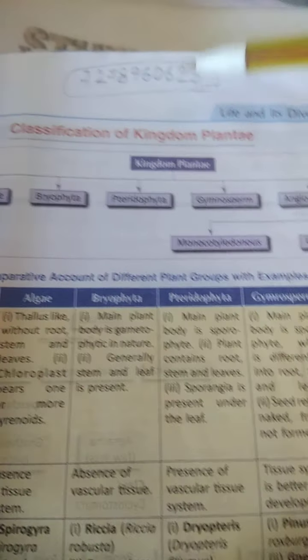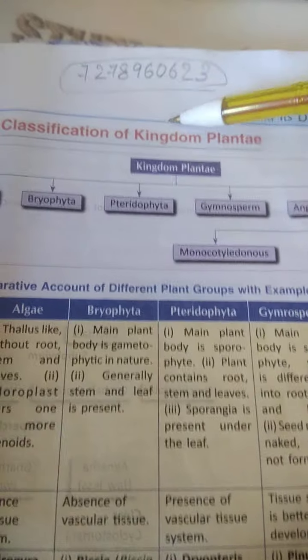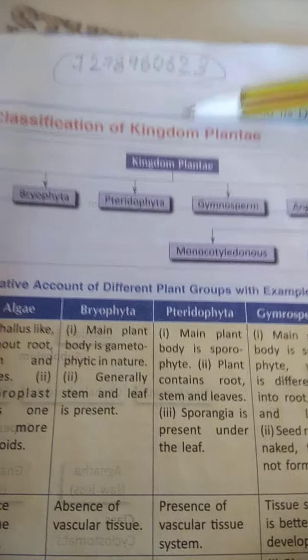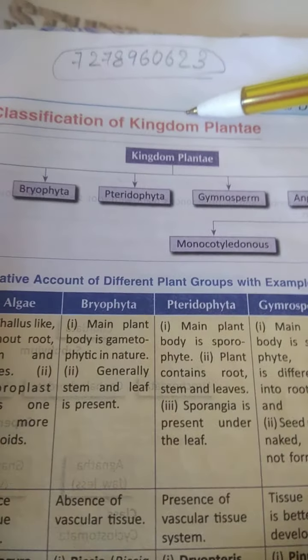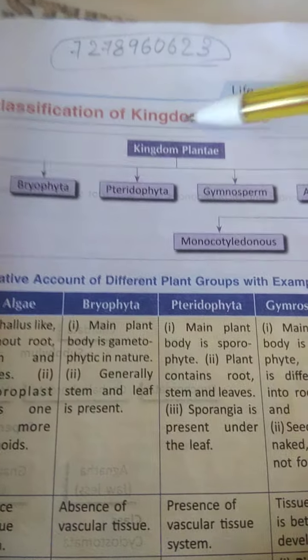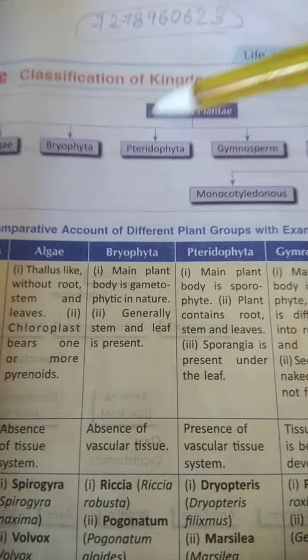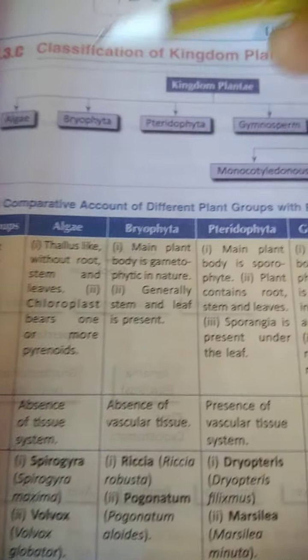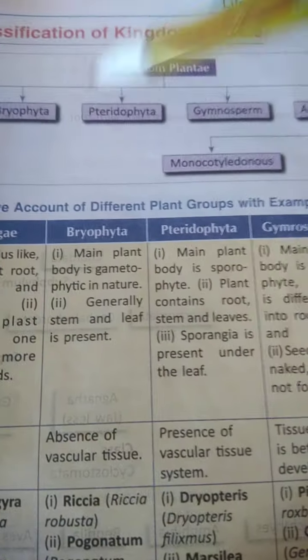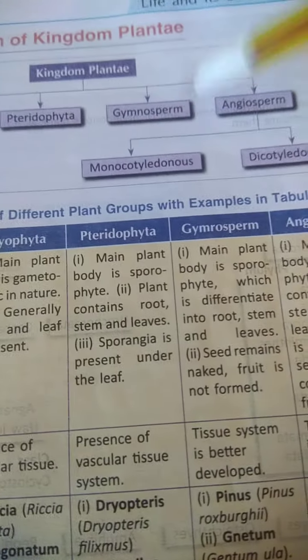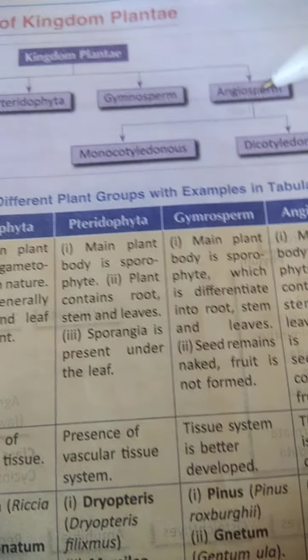See here, the whole living organism is classified into two main kingdoms. First one is the animal kingdom. Second is the plant kingdom. Plant kingdom again divides into several sub-kingdoms or phyla. These are algae, bryophytes, pteridophytes, gymnosperm and angiosperm.